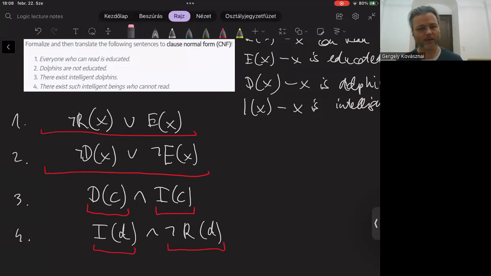Yeah, so later on we will do the same. We will formalize statements, we will translate them to CNF, and we will make them as simple as possible, because later, when learning about the resolution algorithm again, we will work on such clause sets.